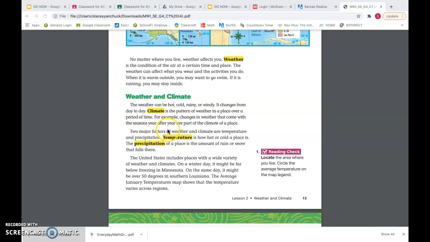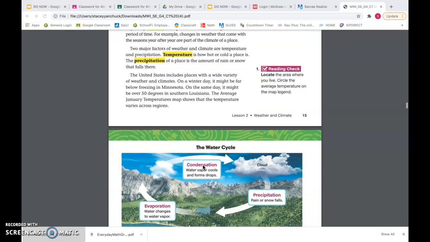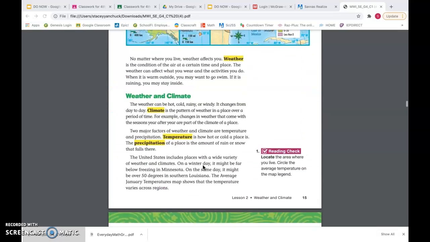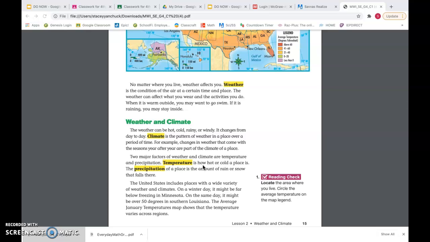The United States includes places with a wide variety of weather and climates. On a winter day, it might be far below freezing in Minnesota. On the same day, it might be over 50 degrees in southern Louisiana. The average January temperature map shows that the temperatures vary across the regions. The next section we're going to read is the water cycle, and that's going to be tomorrow.